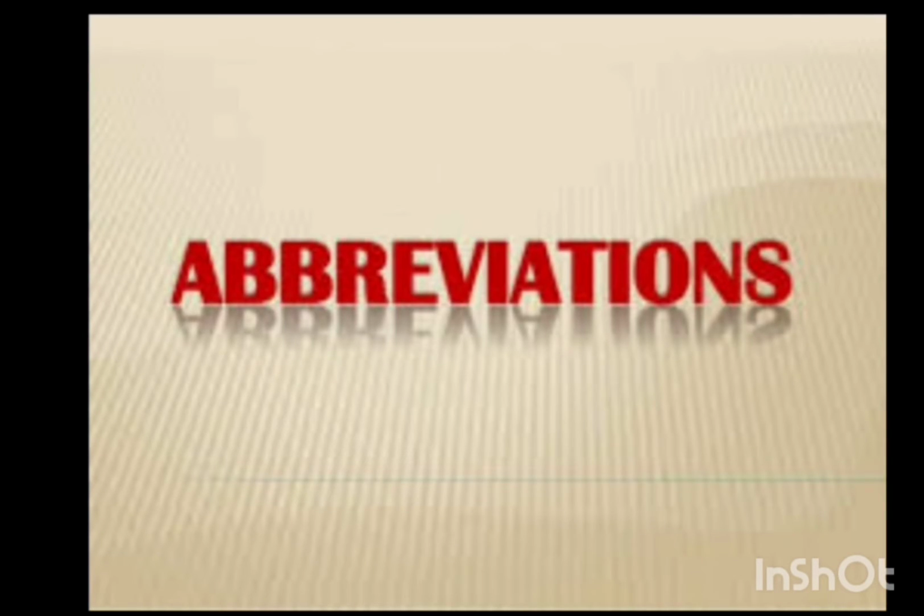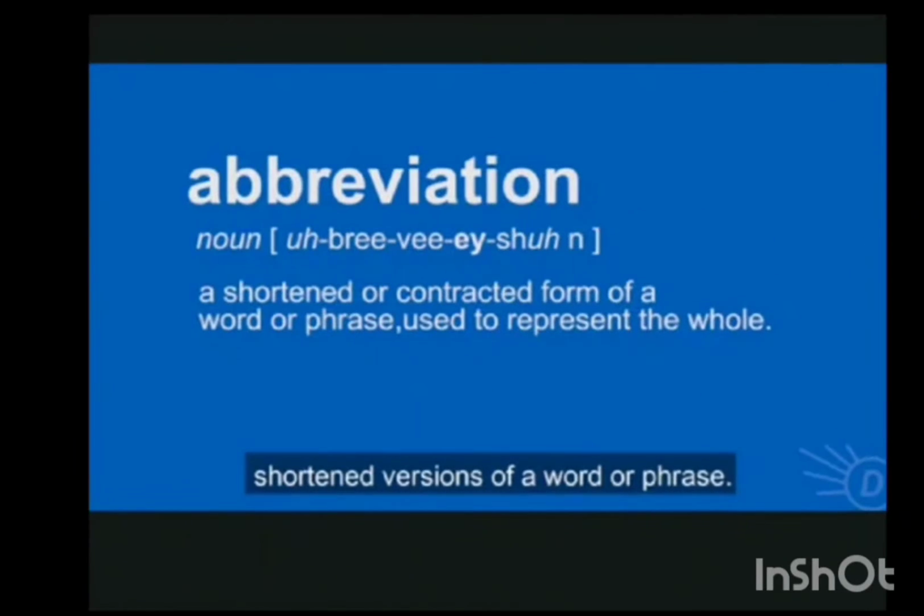Abbreviations. It is a short form of a word or a phrase in any method. It is a shortened or contracted form of a word or phrase used to represent the whole.